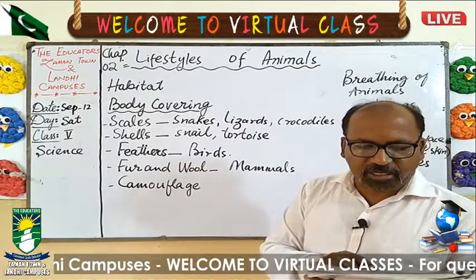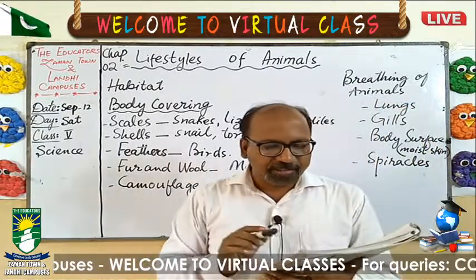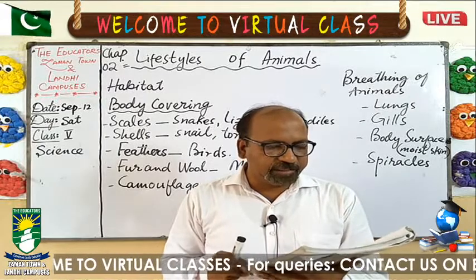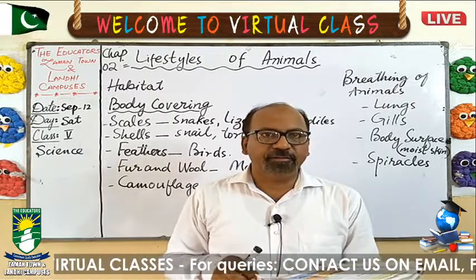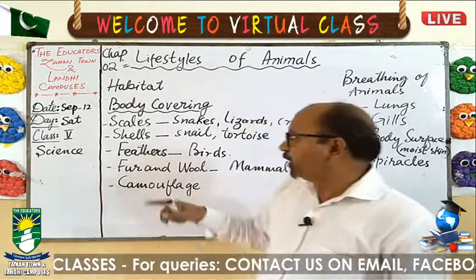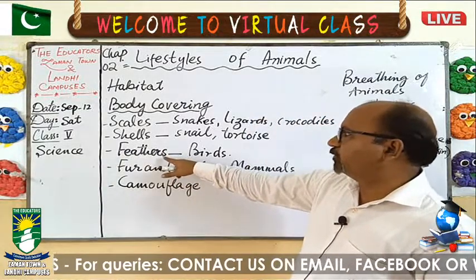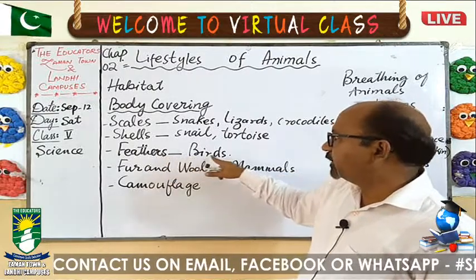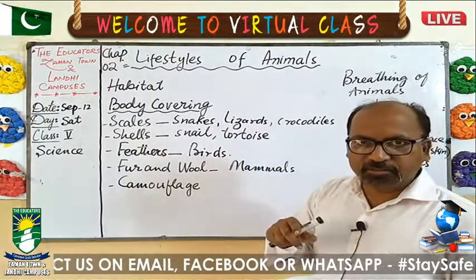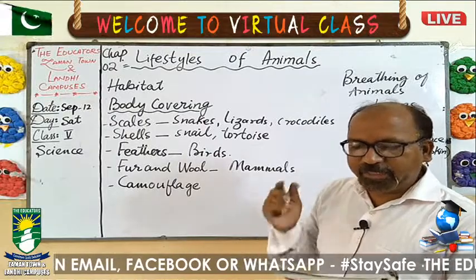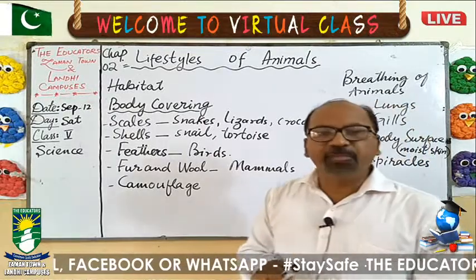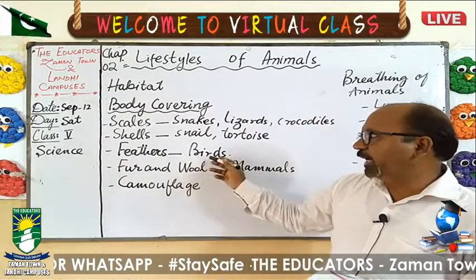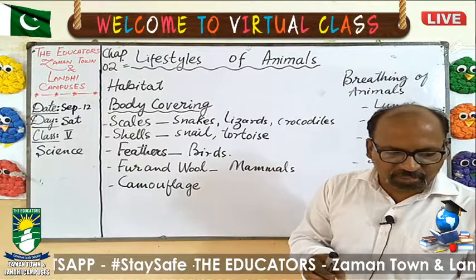The bodies of birds are covered with feathers that keep them warm, help them to fly, and protect them from rain. So these are the benefits of feathers: they save the birds from the rain, they keep the body warm, and they help them to fly because they are very light in weight, so the birds can easily fly.